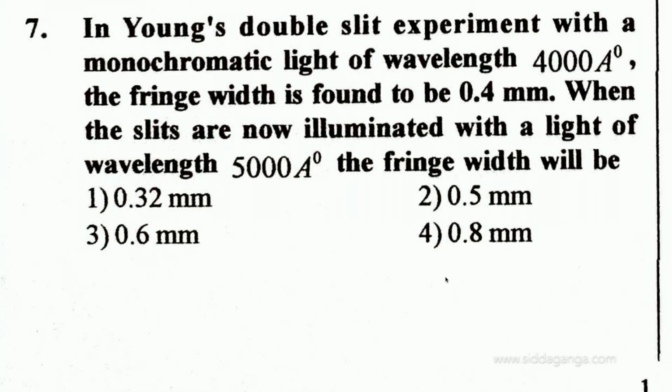Seventh problem. Now go through that, what they are given and what they are asking to find out. Is it simple or any complication? Seventh problem: in Young's double slit experiment with a monochromatic light, 4000 angstrom is the wavelength they have given. Fringe width beta is found to be 0.4 mm. When the slits are now illuminated with light of wavelength 5000, what will the fringe width be? You know the expression for fringe width: beta equals lambda capital D by small d.